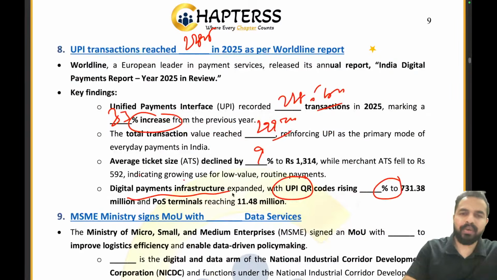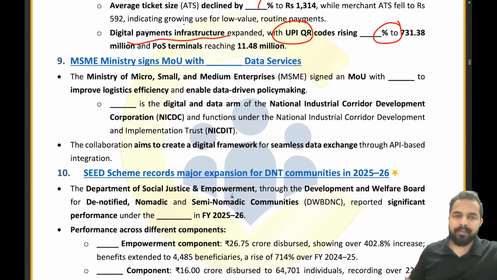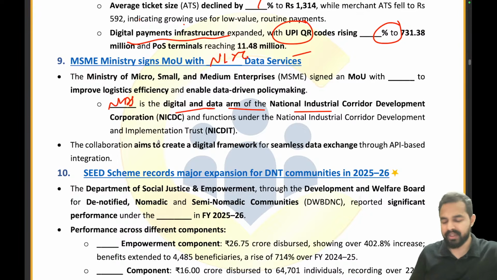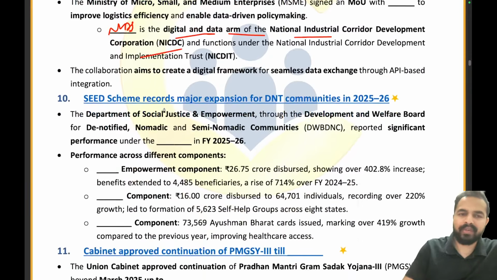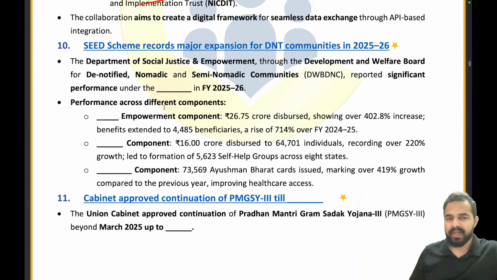Now let's try to solve the questions. So guys, the MSME Ministry signs an MOU with the NICDC Logistics Data Services, absolutely right. And NLDS is the digital and data arm of the NICDC, that is the National Industrial Corridor Development Corporation. That's all. Moving ahead to the SEED scheme.